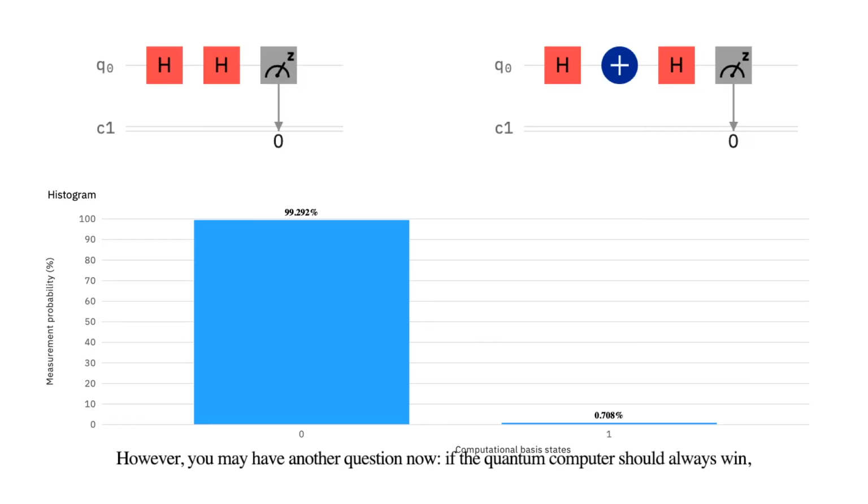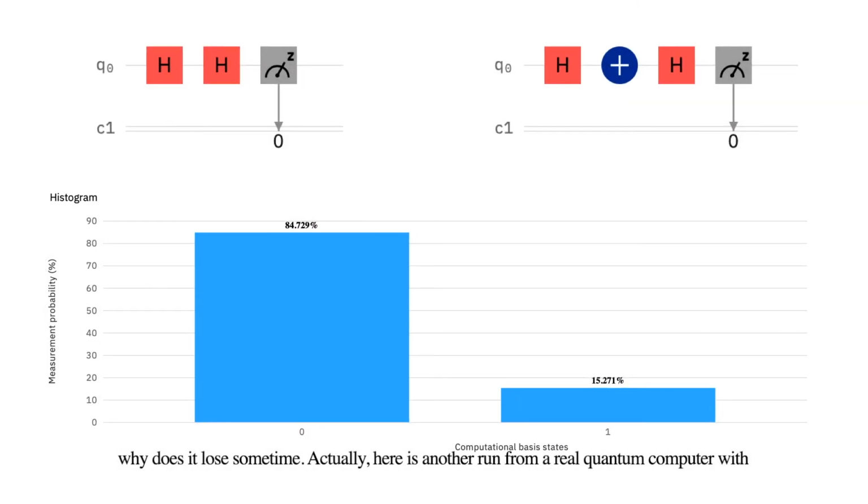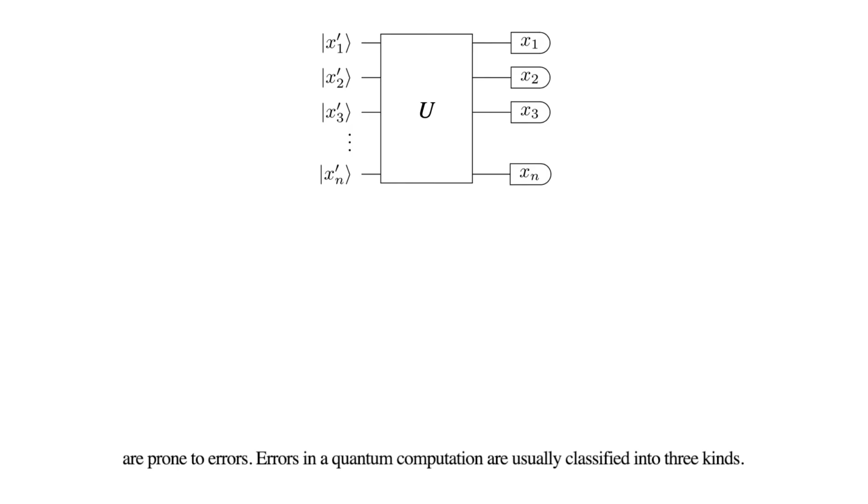However, you may have another question now. If the quantum computer could always win, why does it lose sometimes? Actually, here is another round from a real quantum computer with over 8,000 repeated games. Why didn't we get what we expect? Math never lies, and we calculated the procedure. Well, that is because of the errors. Current quantum computers are prone to errors.